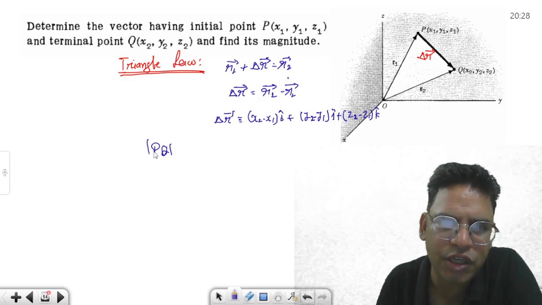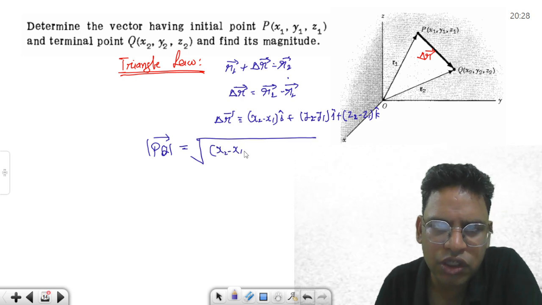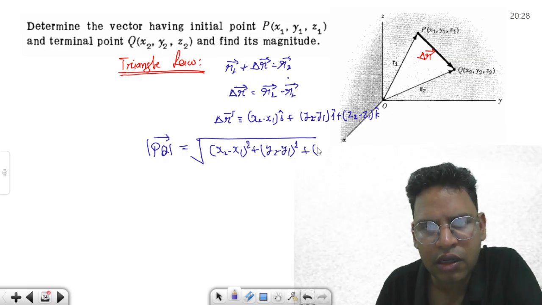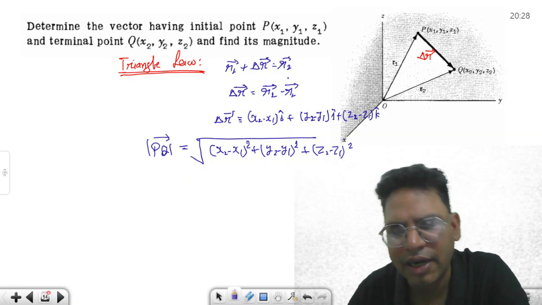This length PQ is going to be under root of x2 minus x1 squared, y2 minus y1 squared, z2 minus z1 squared. Okay, that's it.